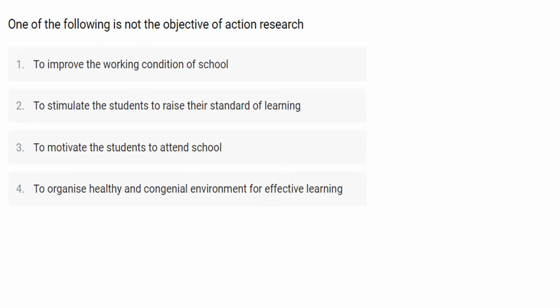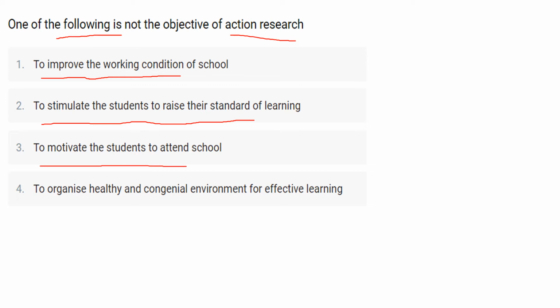One of the following is not the objective of action research. So here in this question they ask you, which of the following is not the objective of action research, for which the first option is to improve the working condition of the school, second one is to stimulate the student to raise their standard of learning, third one is to motivate the student to attend school, and the last one is to organize a healthy and congenial environment for effective learning.